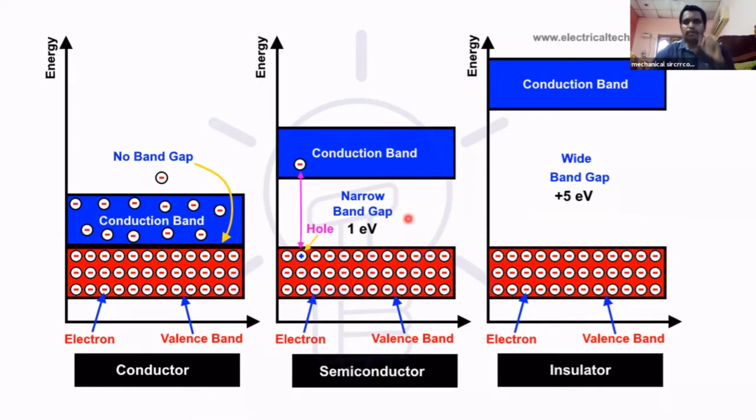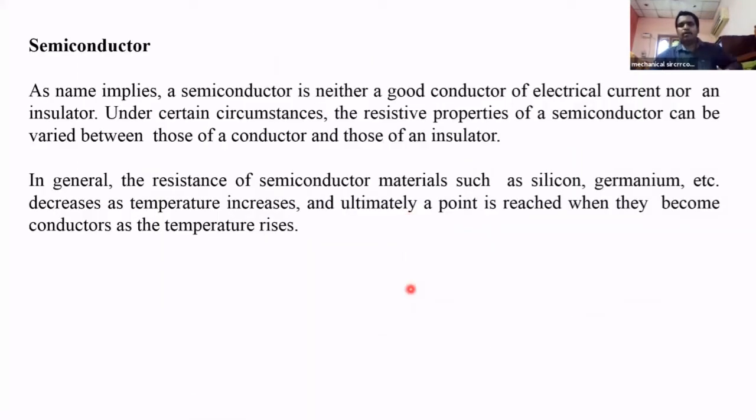Next one. What is a semiconductor? I already told you what a semiconductor is. The name implies it: semiconductor, not a full conductor. A semiconductor is neither a good conductor of electric current nor an insulator. Under certain circumstances, the resistive properties of the semiconductor vary between the conductor and the insulator.